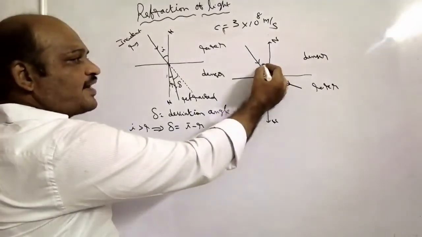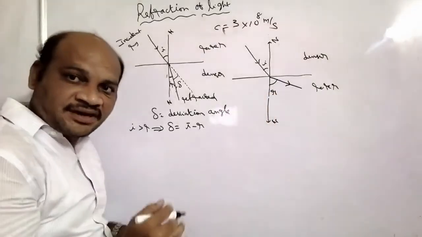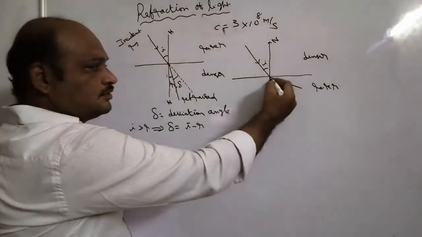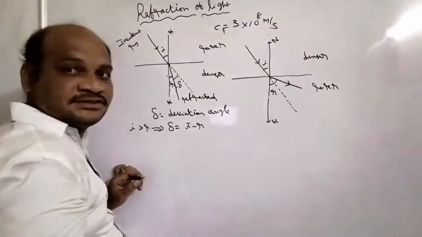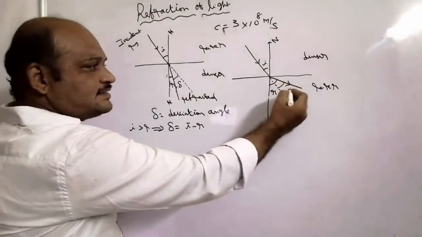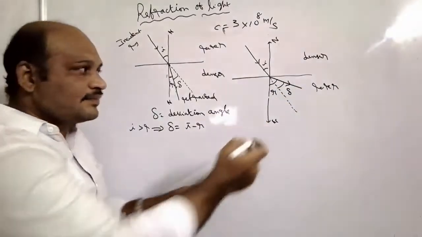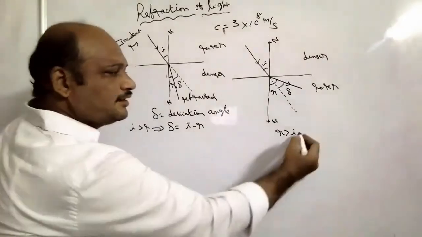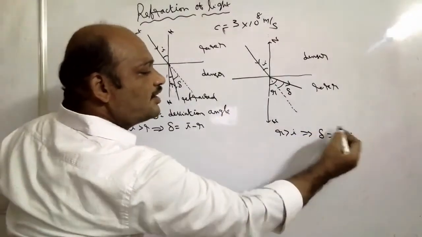In this case, the angle of incidence is I and the angle of refraction is R. If there is no change in medium, the direction of propagation of light is like this, and this acts as the deviation angle. Here R is greater than I, so the deviation angle delta can be written as R minus I.